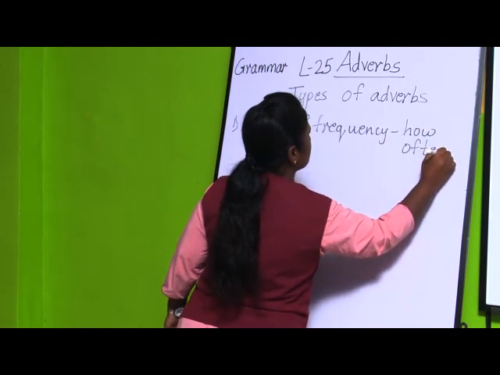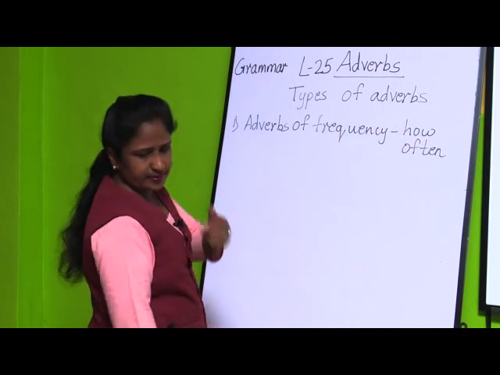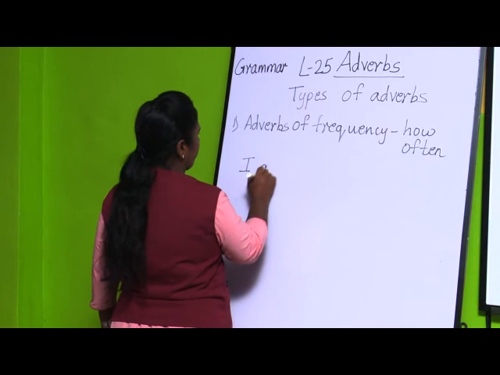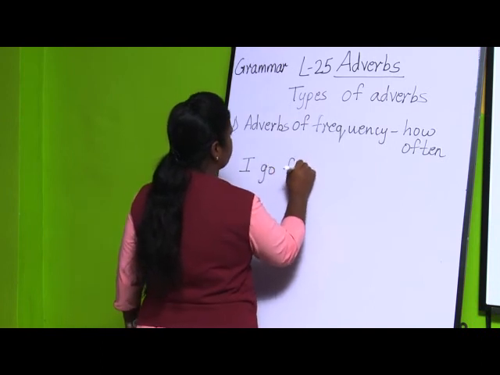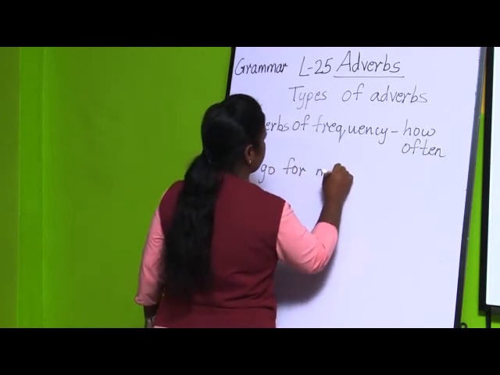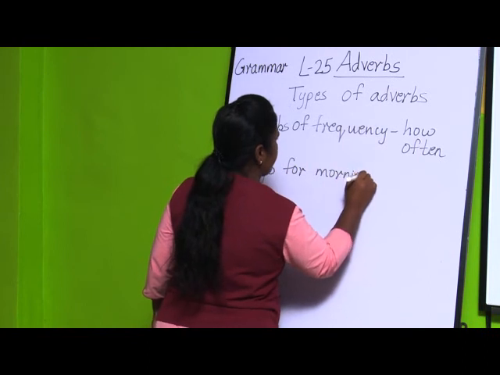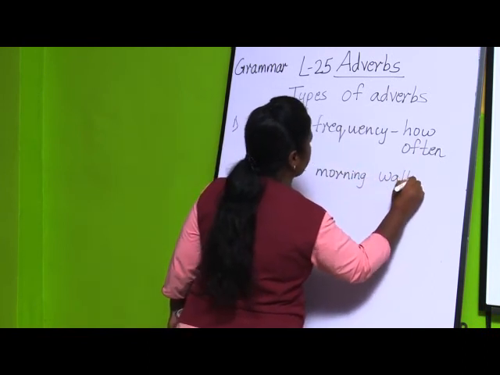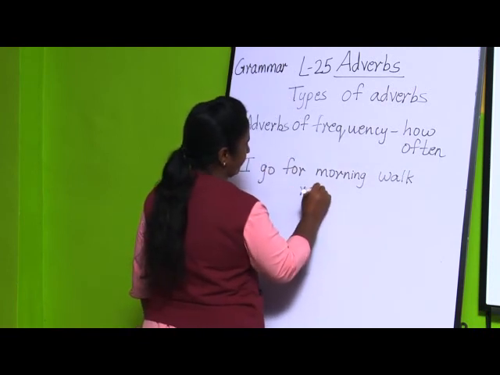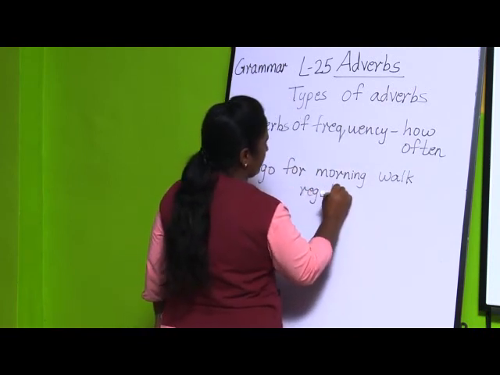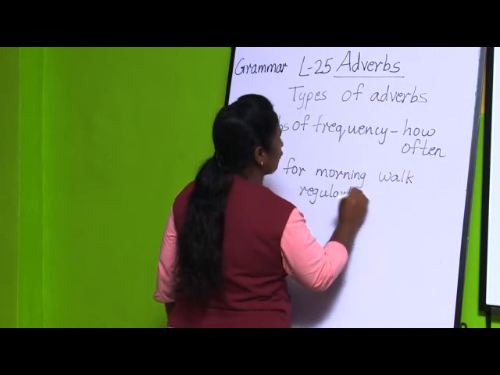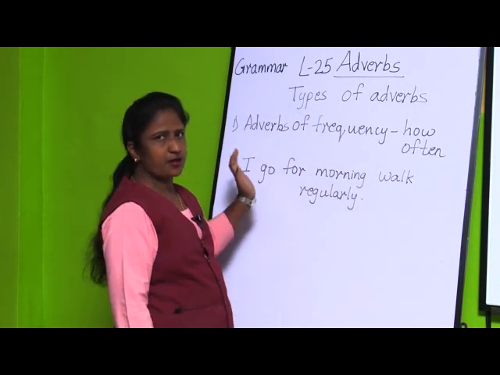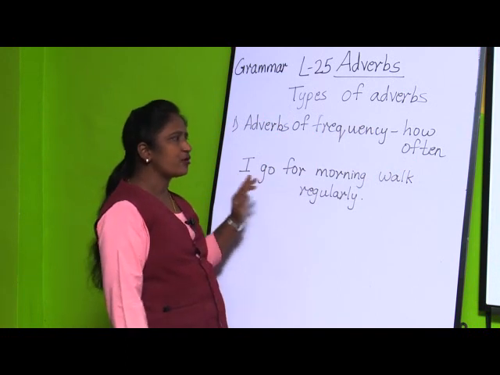Suppose I write the sentence: I go for a morning walk regularly. How often do I go for a morning walk?